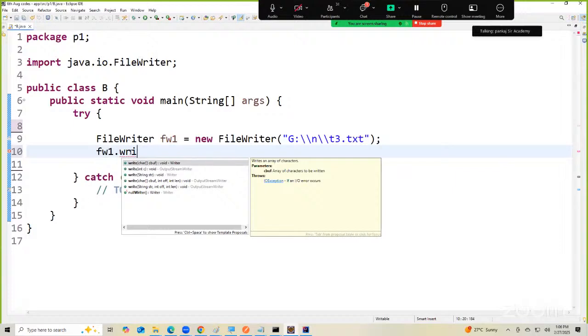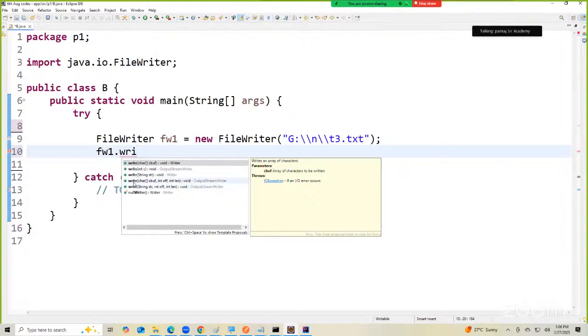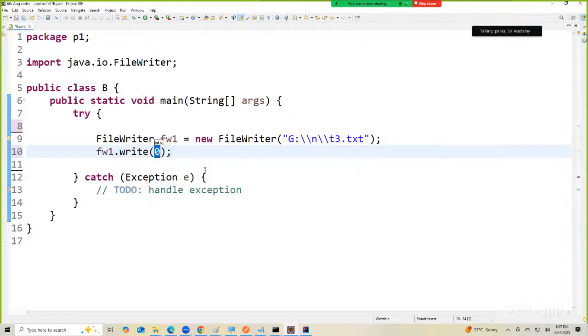Now there are a lot of overloaded methods, guys. One of the first methods that I'm going to take here is supplying an integer value. So what does the read method do? It reads a character and converts it to an integer. What does the write method do? One of the write methods takes an integer value and converts that to a character. Correct? So what is the char value for 97? A.